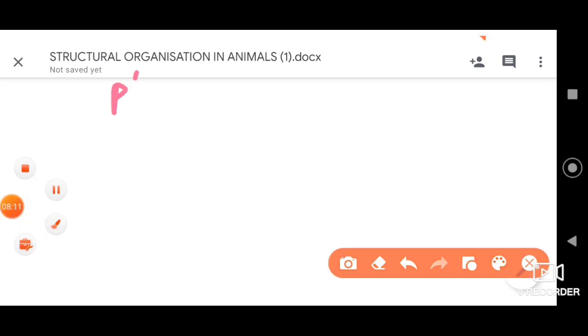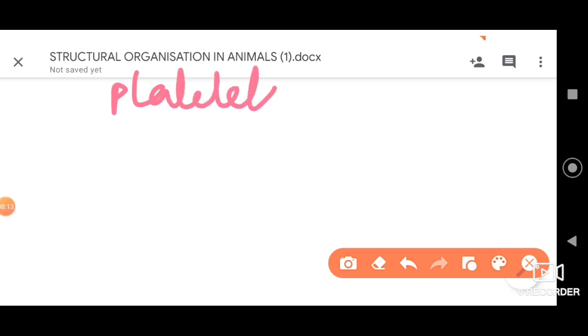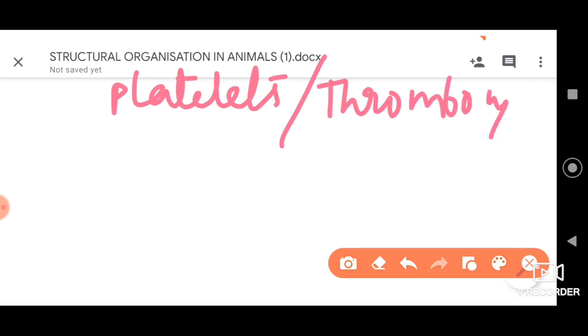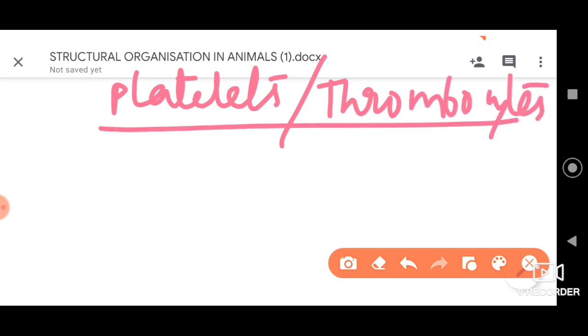Then finally, the last type of cells present in the blood are the platelets, or we can also call the platelets thrombocytes. They are formed by a process called thrombopoiesis.